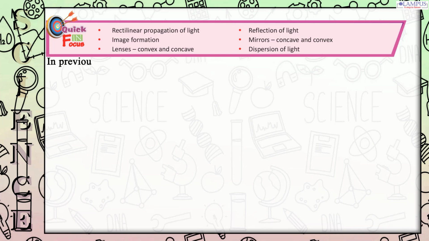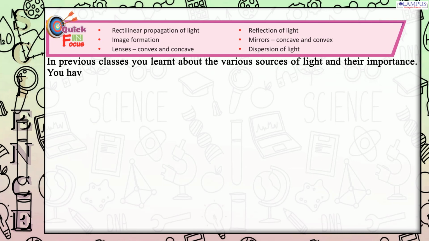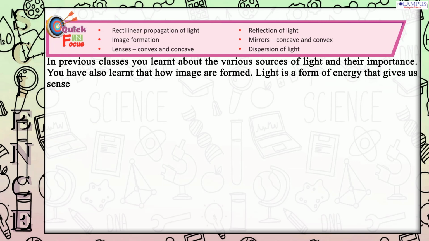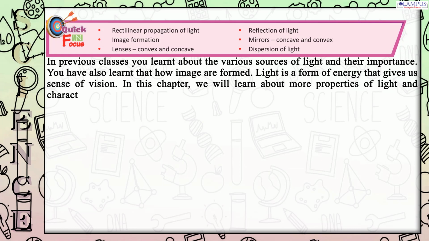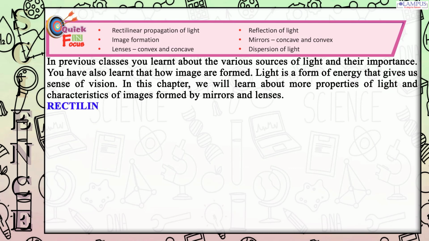In previous classes you learnt about the various sources of light and their importance. You have also learnt how images are formed. Light is a form of energy that gives us the sense of vision. In this chapter, we will learn about more properties of light and characteristics of images formed by mirrors and lenses.